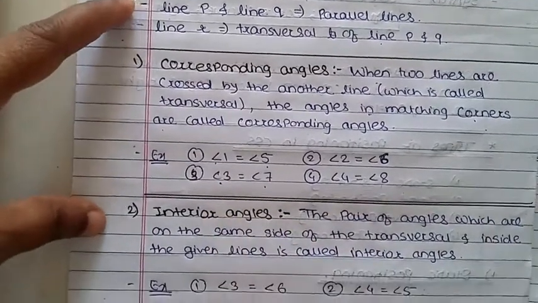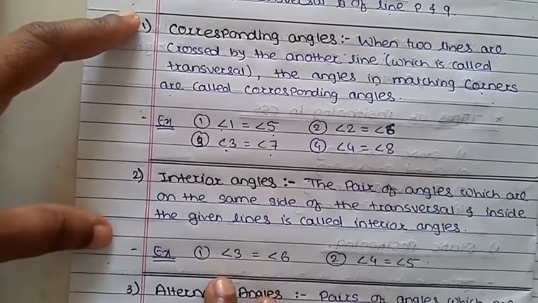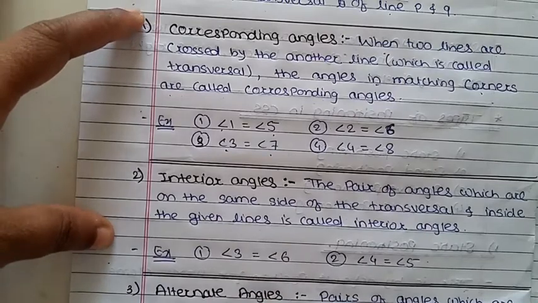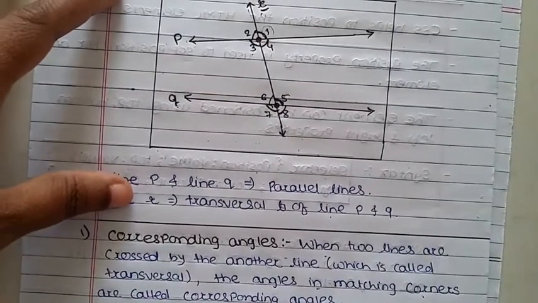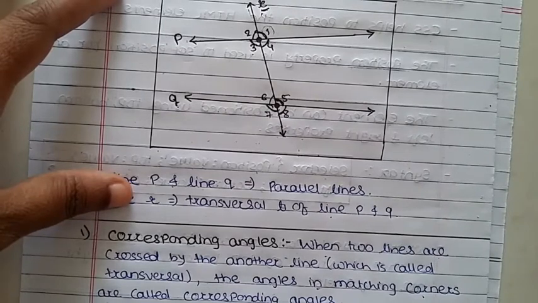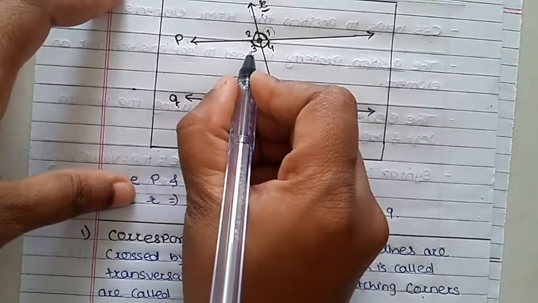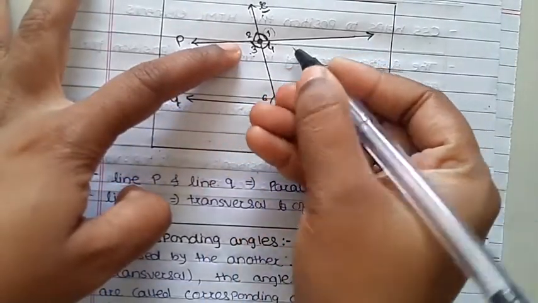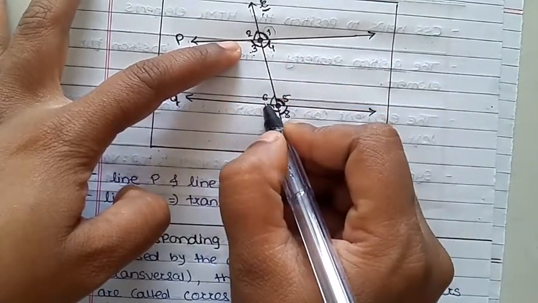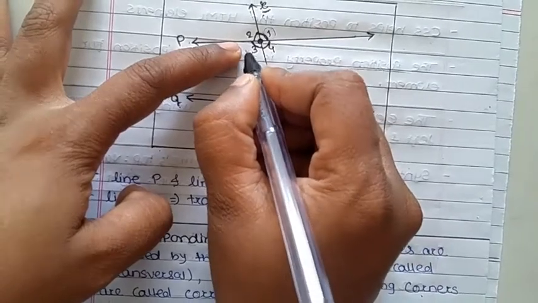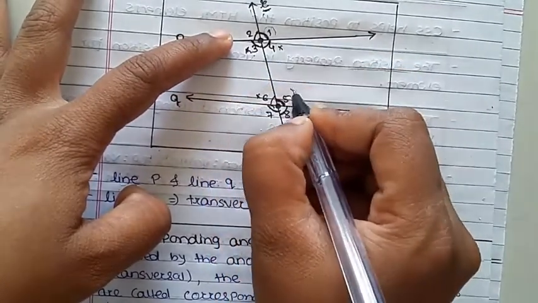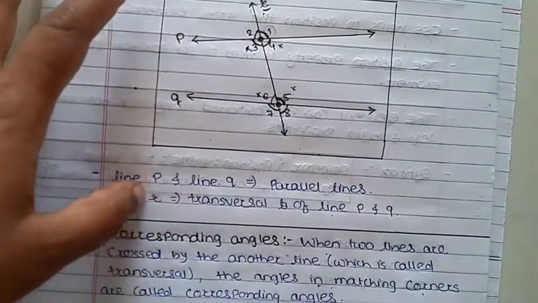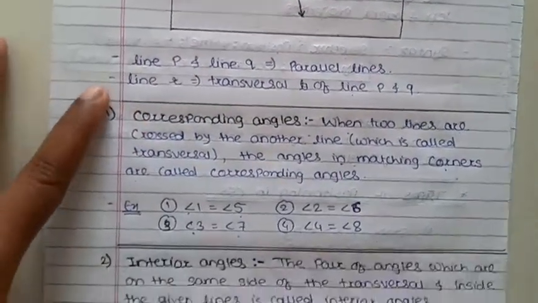Next, interior angle. The word indicates what? Interior means something inside of the figure. So interior angles are angles like this. This 3 is interior and this 4 is also interior. So this 3 is equivalent to 6 and this 4 is equivalent to 5. So this is the interior angle.